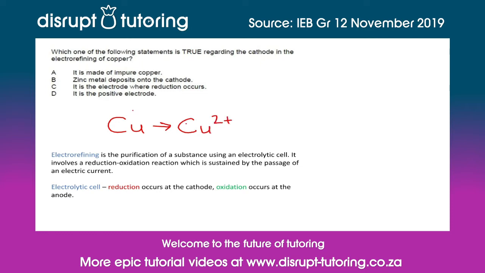The loss of electrons is oxidation, so this process occurs at the anode. The copper ions in the solution then need to gain electrons to become elemental copper once again. This gain of electrons is reduction, so this process occurs at the cathode.